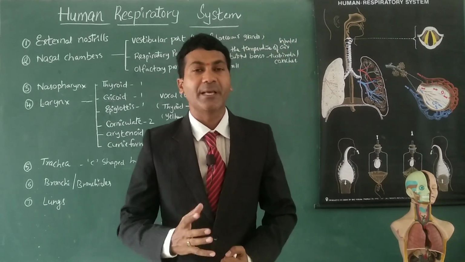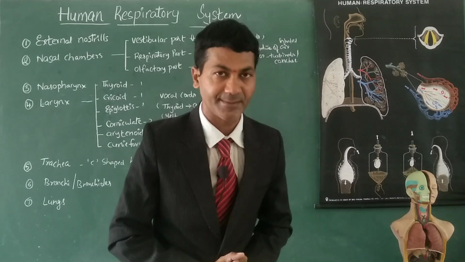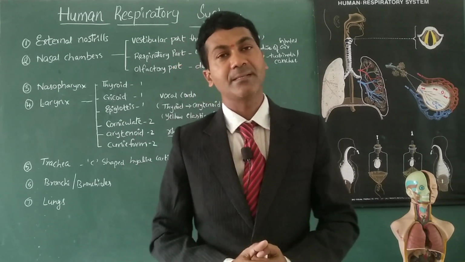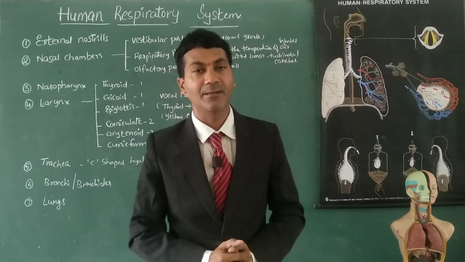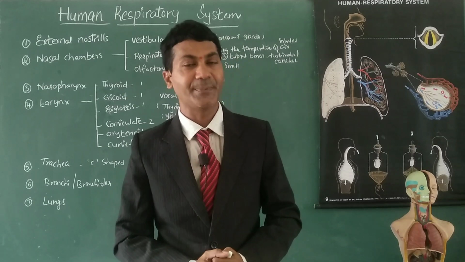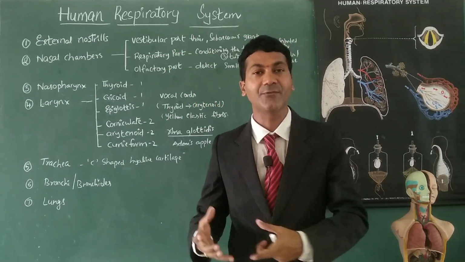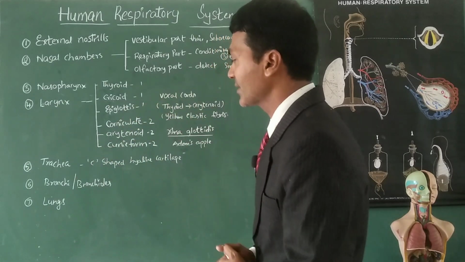Today I am going to explain you an interesting topic, which is human respiratory system. Friends, human respiratory system consists of 7 major parts. The system helps in the process of respiration, driving the air from the outside to take into the body, which is composed of 7 parts.